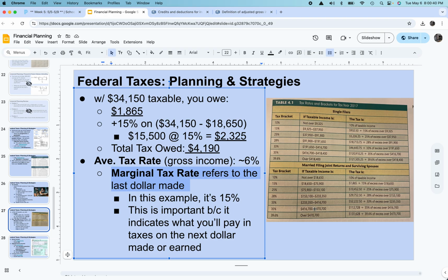One thing to keep in mind is something called the marginal tax rate. You can see where these tax brackets are in here. If we start getting closer to one tax bracket to the next, we have to be careful on how much money we're bringing in. Now, please hear me say this. I am not saying that you should pass on a raise, you should pass on a promotion, you should pass on a job advancement because you're worried about going into the next tax bracket and paying more in tax. That's not what I'm saying.